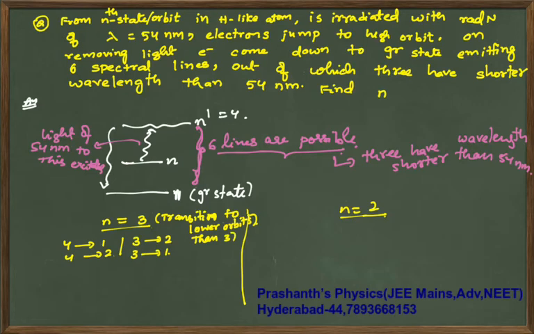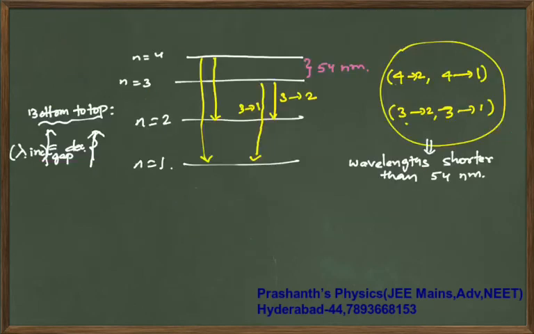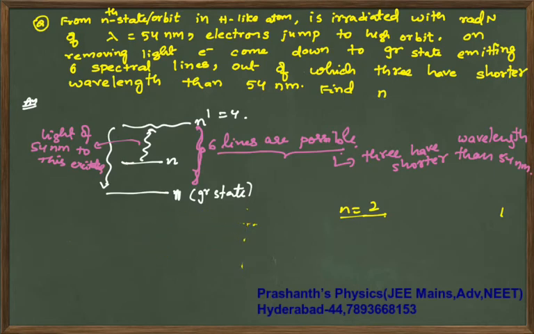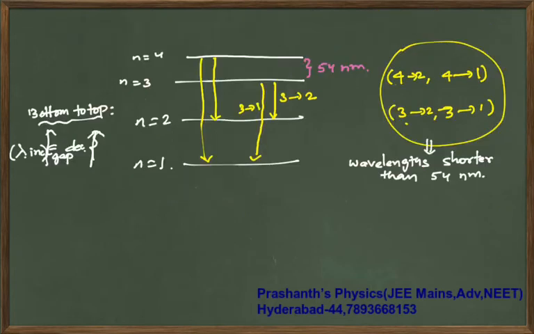Now if you take these transitions, for those of you who are getting confused, this n equal to 3 option will not work out. Why? I will tell you. Observe carefully. Looking at this figure, from bottom to top, energy gap decreases and lambda increases, because your energy gap is equal to hc by lambda.